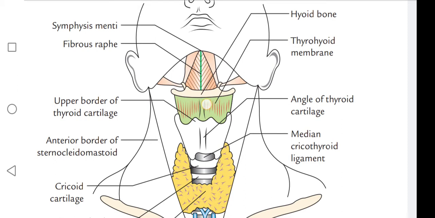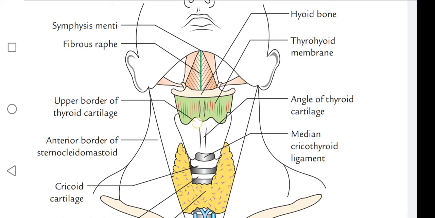Thyrohyoid membrane, which connects the upper border of the thyroid cartilage with the body and greater cornu of the hyoid.